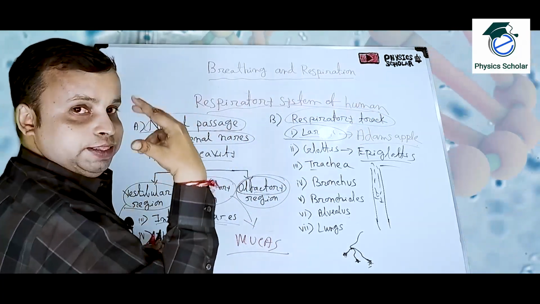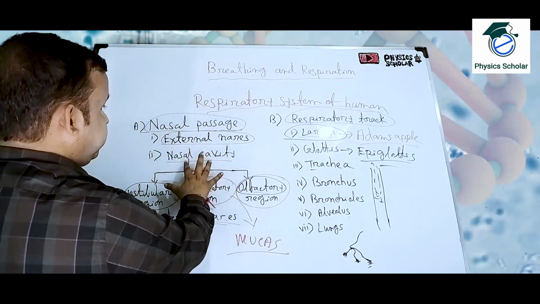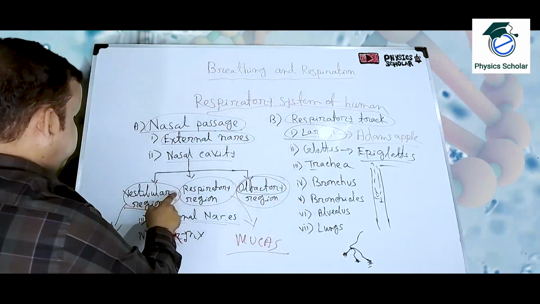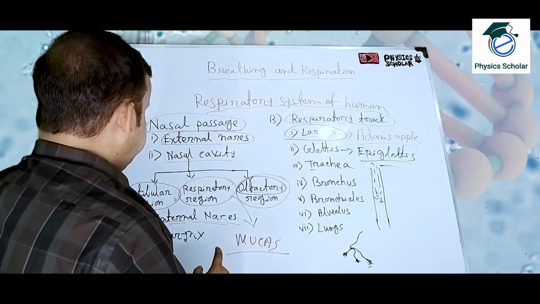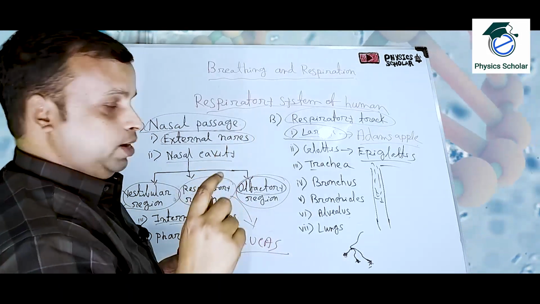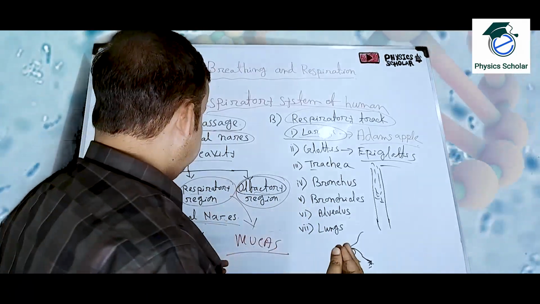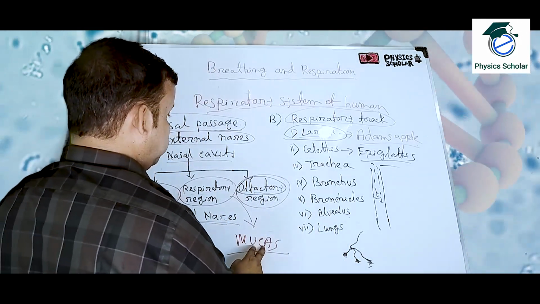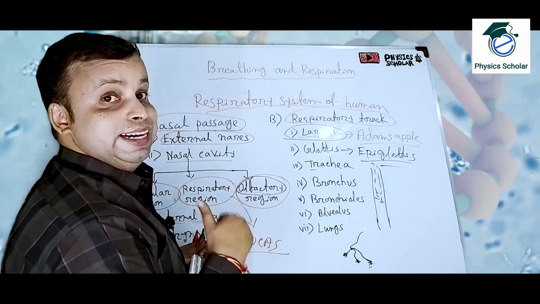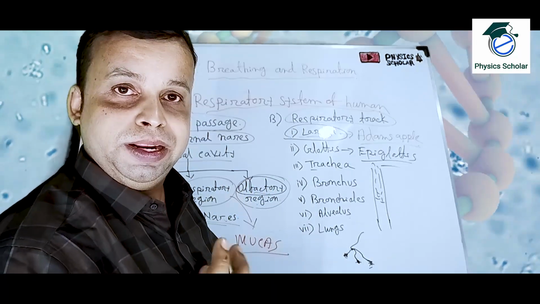So this is the total respiratory system of humans. First one is the nasal passage. The nasal passage has the external nares and the nasal cavity. The nasal cavity has three parts: first part, middle part, and the last part. The first part is the vestibular region, which purifies the air. The second part is the respiratory region, which will increase the temperature of the air and also make the air dry, so that the water vapor should not enter much. And the olfactory region helps us to identify the smell of any particle.